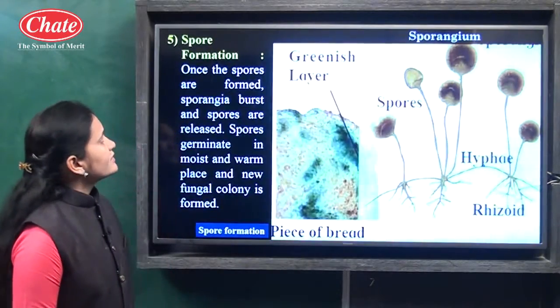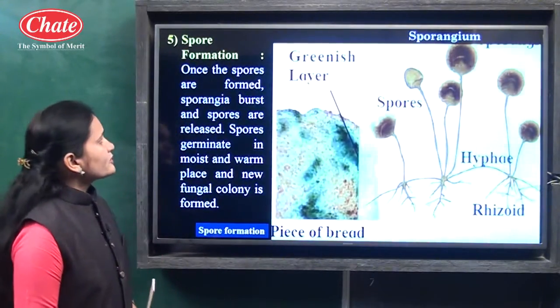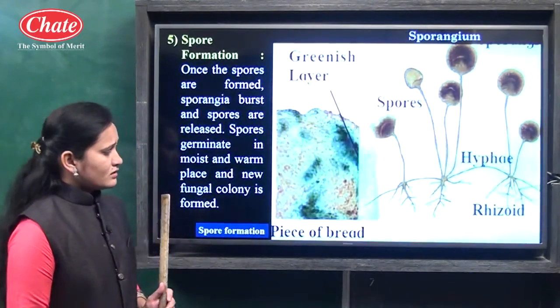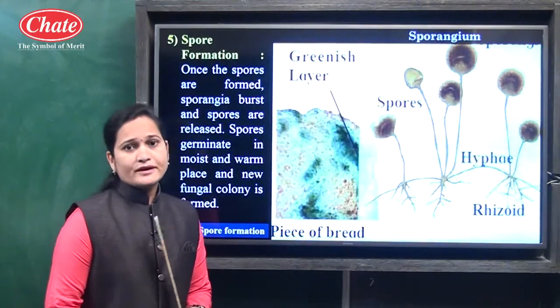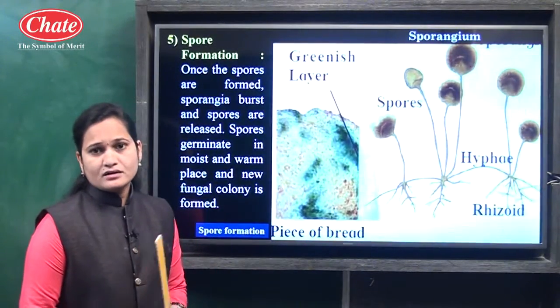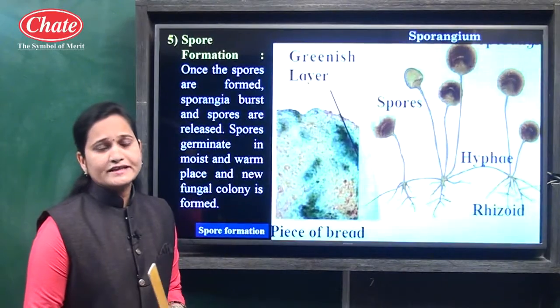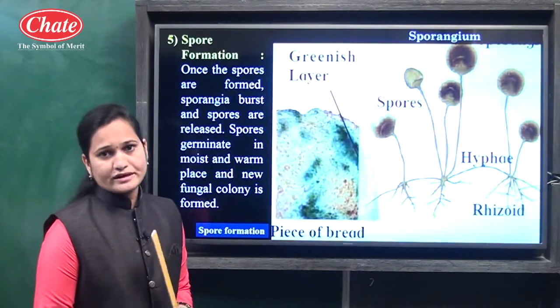Now let us see the next type, spore formation. Spore formation is a method you can see on a piece of bread. If you keep a moist piece of bread in a closed container or box, after 2 or 3 days you can see a white colored cottony layer upon it.